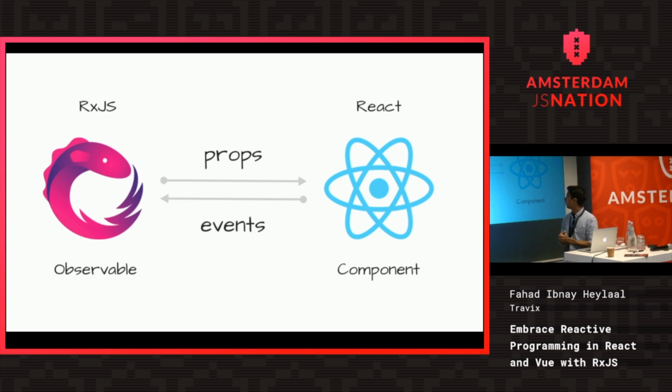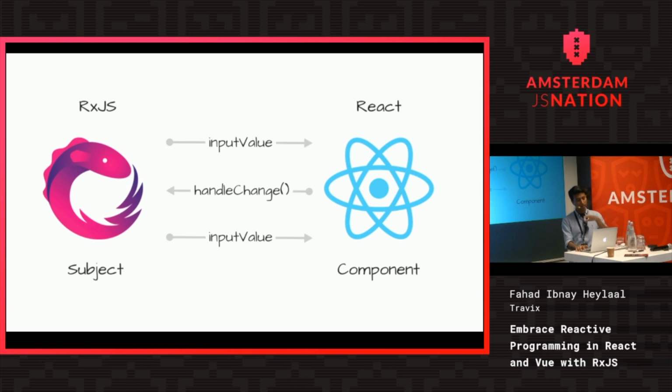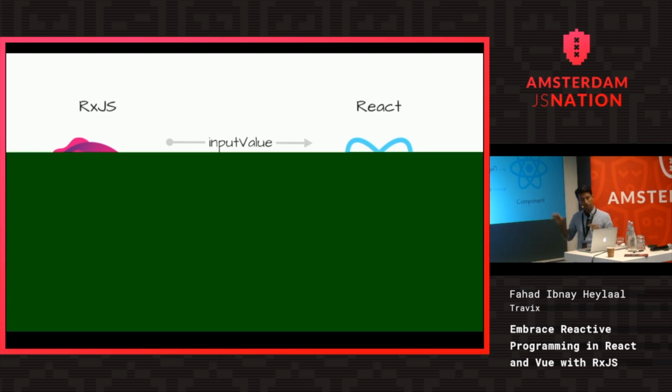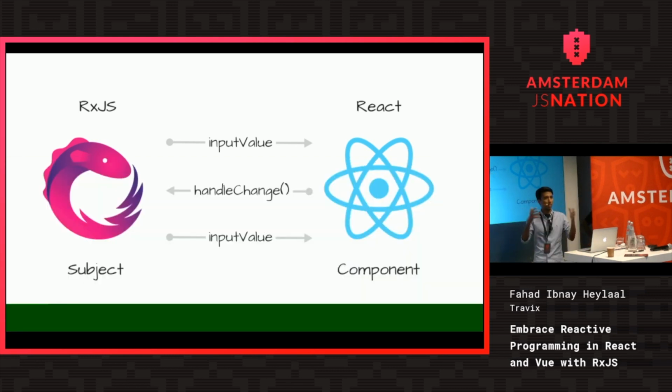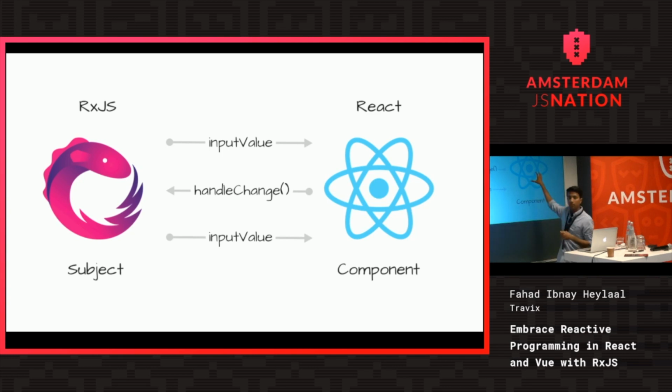Because observable itself cannot accept new values, let's convert it to subject. Here, I'm illustrating an example of an input field. Imagine someone is typing something, and then the data gets sent back to the subject. Subject processes it asynchronously and then sends the value back to the component in a unidirectional way as props. It starts with an input value, let's say an empty value for a name field. It gets to React, and the user updates the value in the browser, and React sends it with a handleChange event handler, and then it goes back to subject. And subject then sends the input value back to React again. So it just flows. It's like a controlled input.